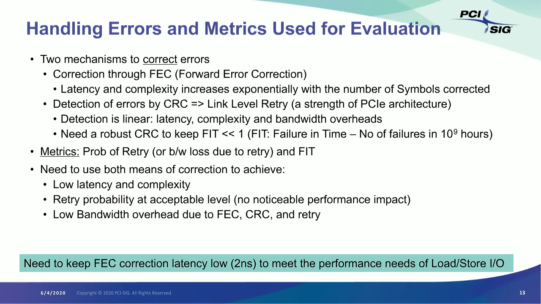We want to keep that FEC overhead to be linear, as we will see. And we want to basically get the retry probability with that FEC to an acceptable level with no noticeable performance impact. And then we are going to use the link level retry by trying to keep that replay latency also really low. So we basically want to take advantage of this and result in a better performing link.